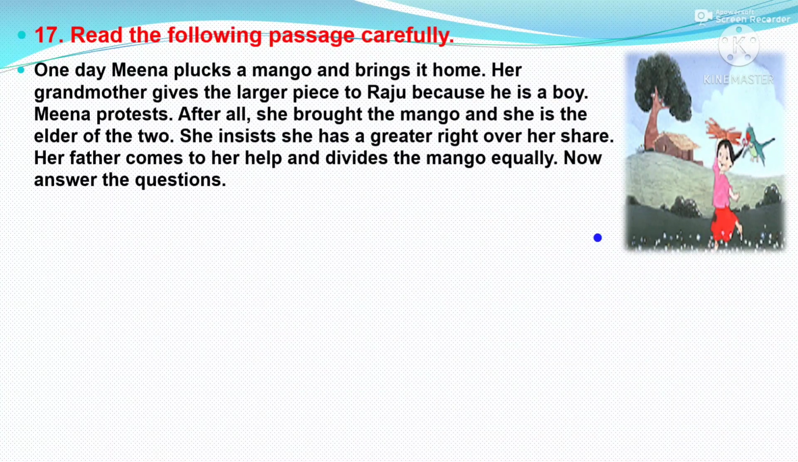Next, read the following passage carefully. One day, Minna plucks a mango and brings it home. Her grandmother gives the larger piece to Raju because he is a boy. Minna protests. After all, she brought the mango, and she is the elder of the two. She insists she has a greater right over her share. Her father comes to her help and divides the mango equally.